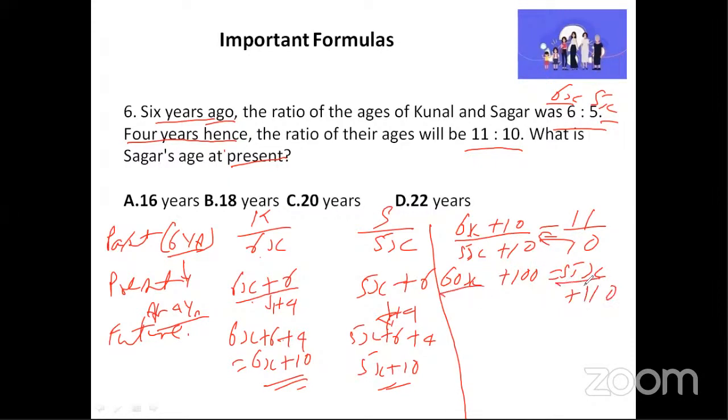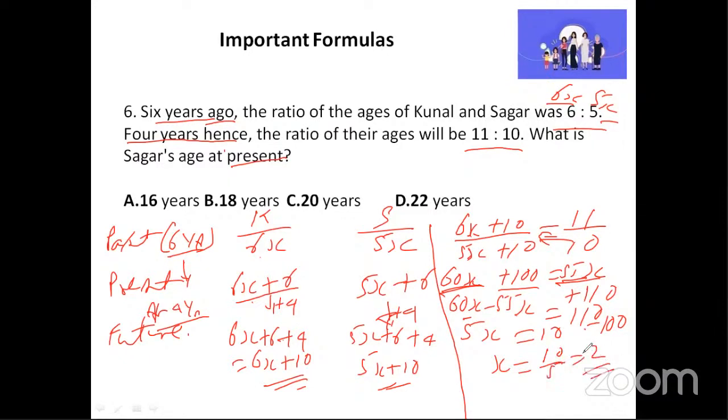So I'll take all those x on one side. So 60x minus 55x is equal to, this side we have 110. This plus 100 will become minus 100. So 60 minus 55, 5x is equal to 110 minus 100, 10. Therefore, x is equal to 10 by 5, which is nothing but 2. So x is equal to 2. Is this part clear so far? Is this clear? Oh, very good.